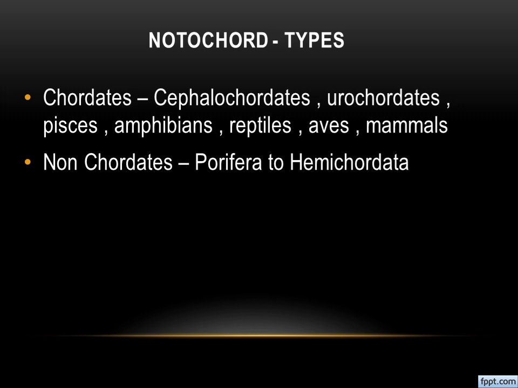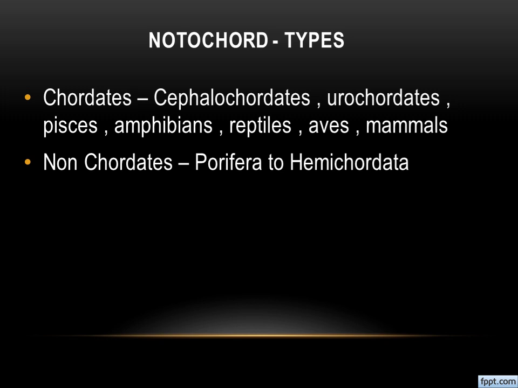Okay. But in non-chordates, the notochord will not be there. For example, Porifera, Coelenterata, Platyhelminthes, Aschelminthes, Annelida, Arthropoda, Mollusca, Echinodermata. Chordata is only the first type. Actually, Chordata will be classified into three, which we will learn later: Hemichordata, Cephalochordata as well as Urochordata.